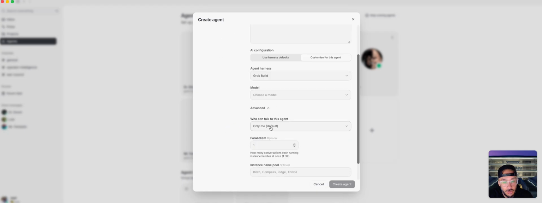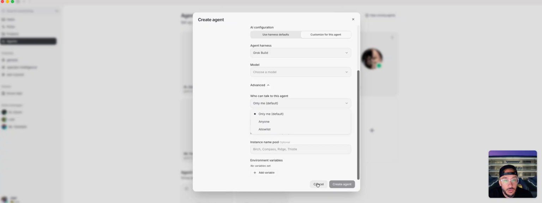And the cool thing is you can actually say who can talk to this agent: only me, anyone, or an allow list, because it's very community based. So you can invite people into your Buzz, like a Slack Connect, and if you have it enabled where anyone can query the bot or agent, then those folks can go out there and do it. It's going to compound in a second because it gets really cool. So I'll cancel this out.